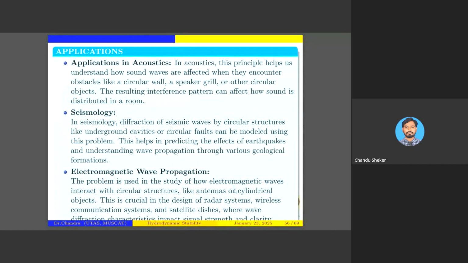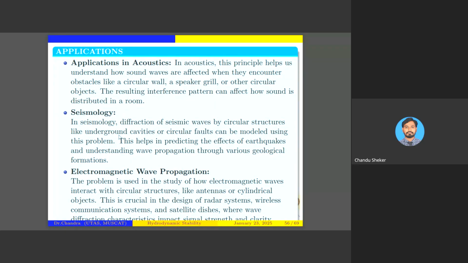The next one. There are some applications in acoustics also. Our problem helps us to understand how sound waves are affected when they encounter obstacles like circular walls, speaker grills, and other circular objects. It is helpful to understand the interaction pattern, how sounds are disturbed in a room.